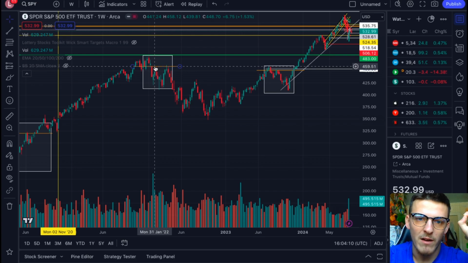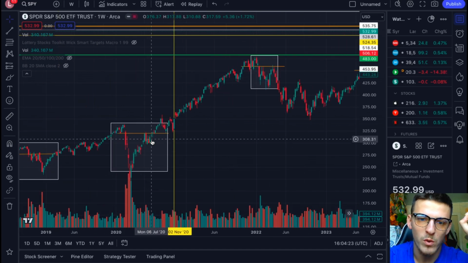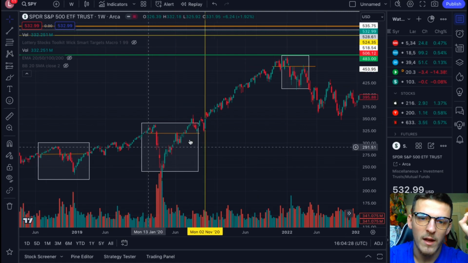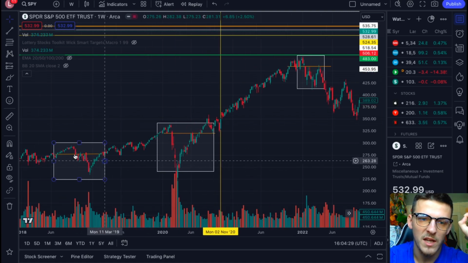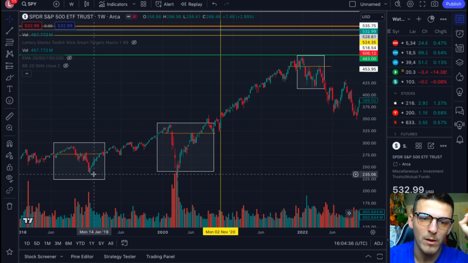Previously, before that, we got rejected at the neckline going from 460 all the way down to about 350. One before that, rejected off the neckline, came down from 322.40 to about 298, and then ended up going higher. Same thing, rejected off of the neckline, right around 280, came all the way down to about 235.